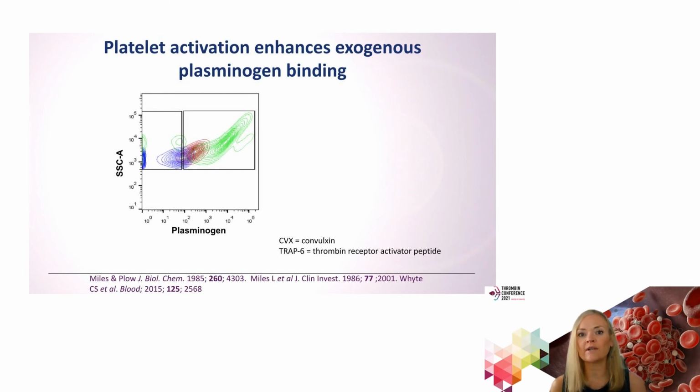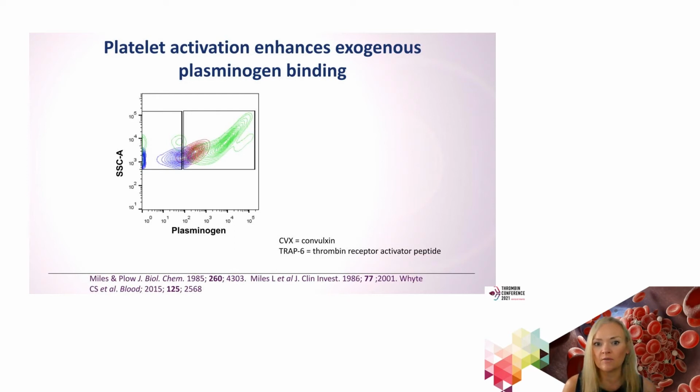We then went on to look at direct binding of plasminogen to the cell surface, using exogenous plasminogen that we had fluorescently labeled and added to washed platelets. We were able to see that when we stimulated platelets, binding of plasminogen to the surface increased over unstimulated platelets, and the highest degree of binding was observed when we strongly stimulated platelets with thrombin and convulxin.